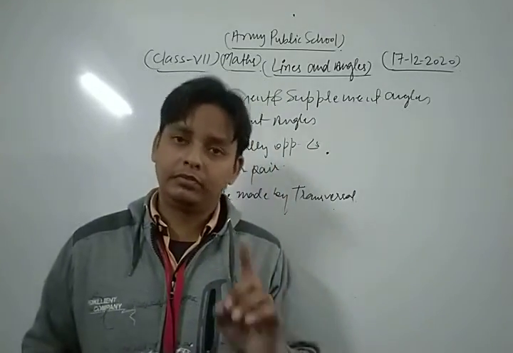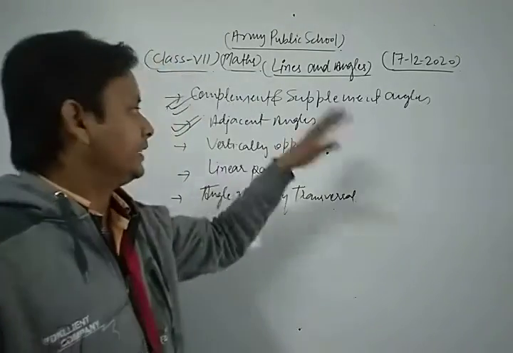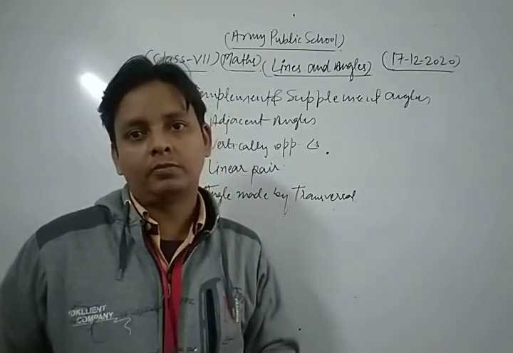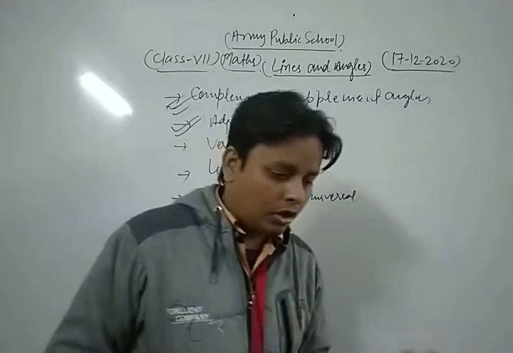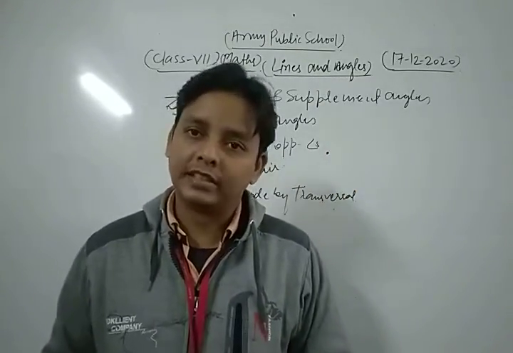First, they have a common vertex. Second, they have a common arm. Third, the non-common arms are opposite rays.